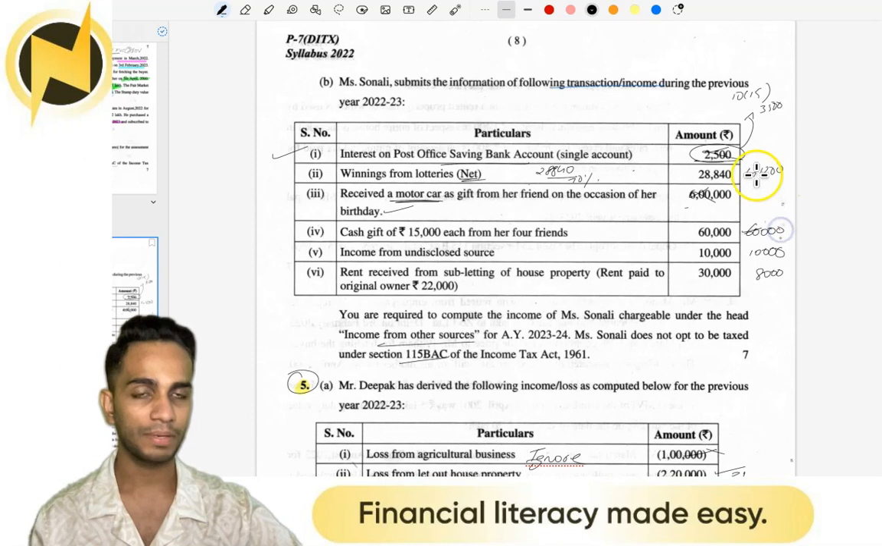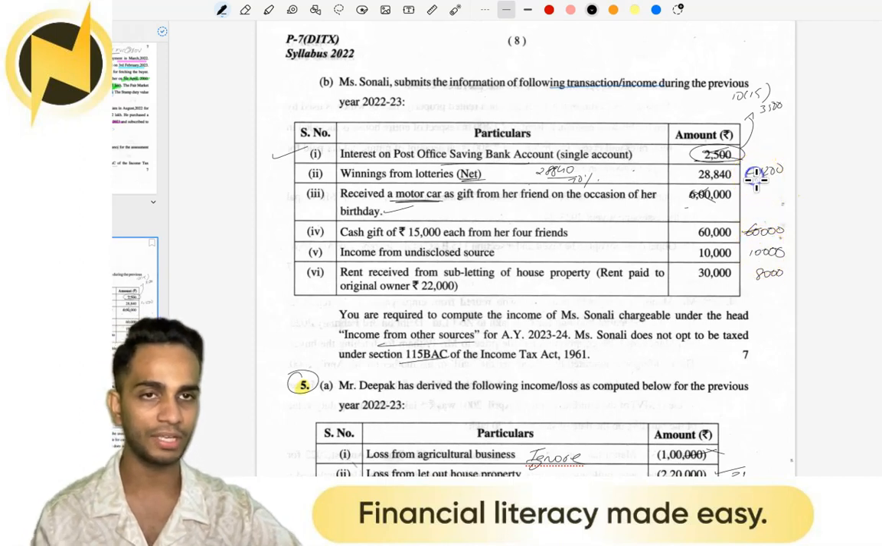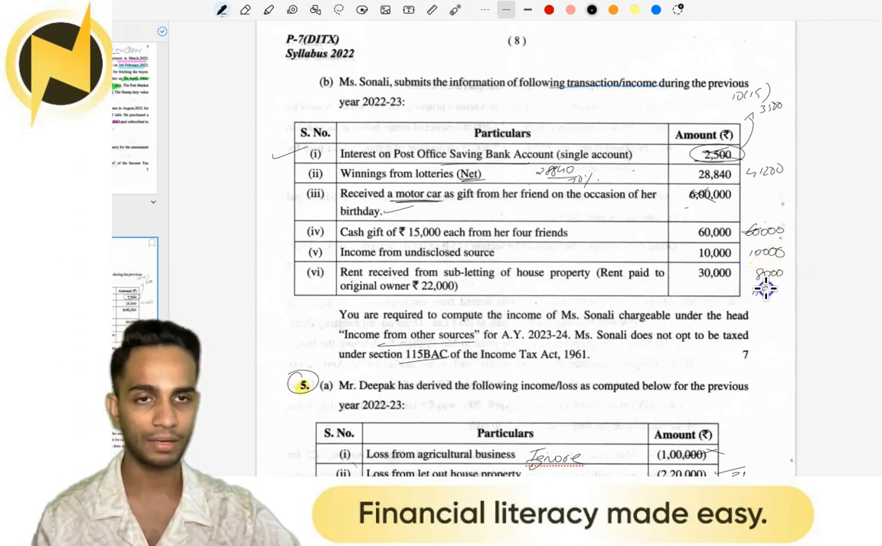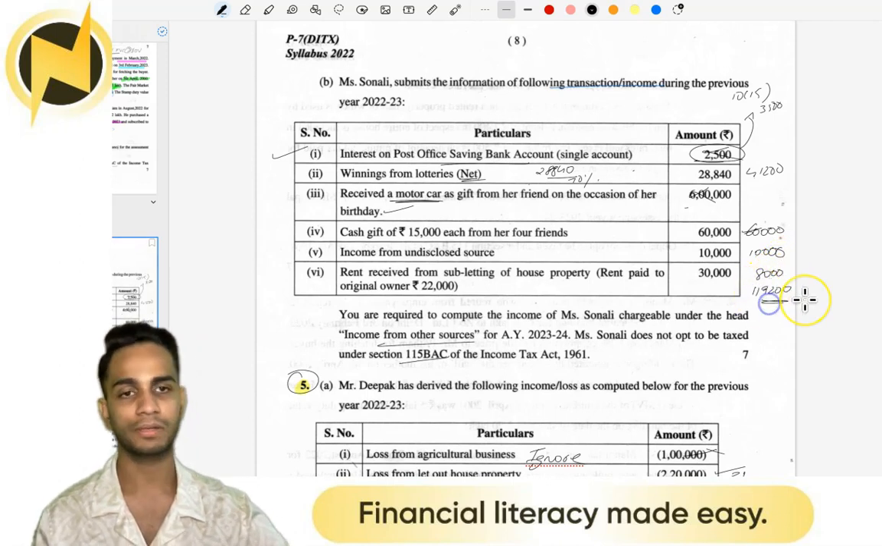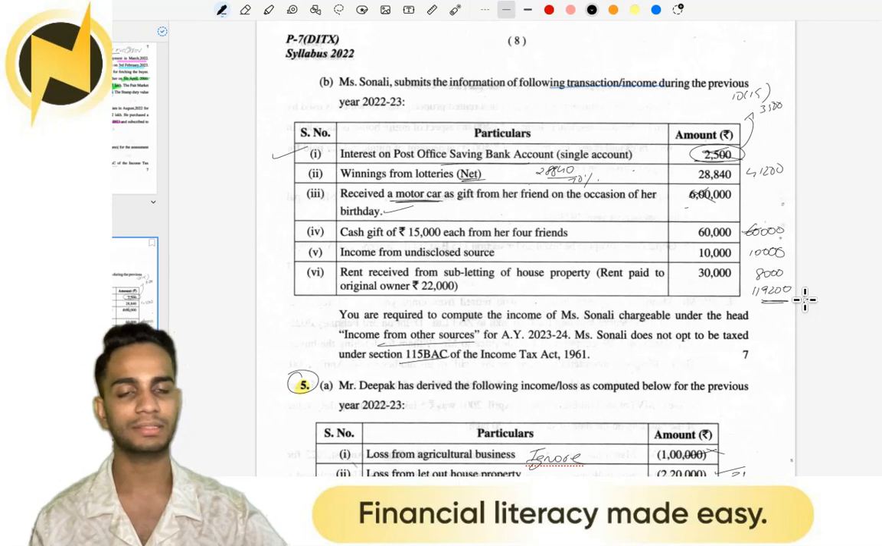So 60 plus 40 is 1 lakh, 1 lakh 10, 1 lakh 11,200 plus 8, 1 lakh 90,200 is your answer. Pretty much simple, right? There is nothing much happening here.